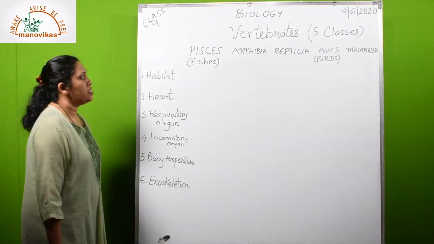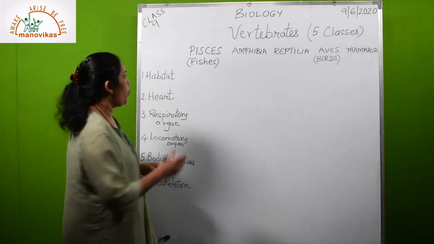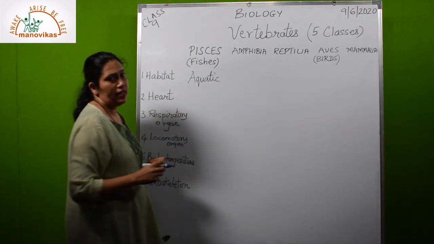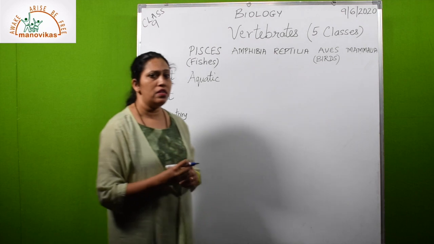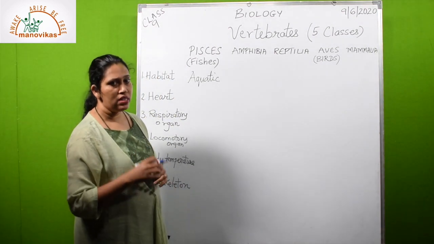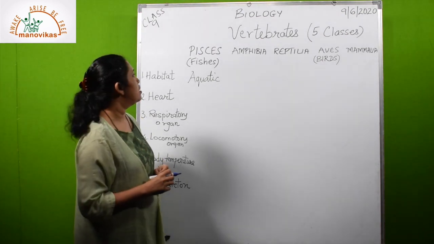Now the habitat. Fishes live in water, so it is aquatic. No fish will remain out of water except mud skippers in the mangrove region. They can live without water in the sand for some time. They are adapted to the mangrove condition.